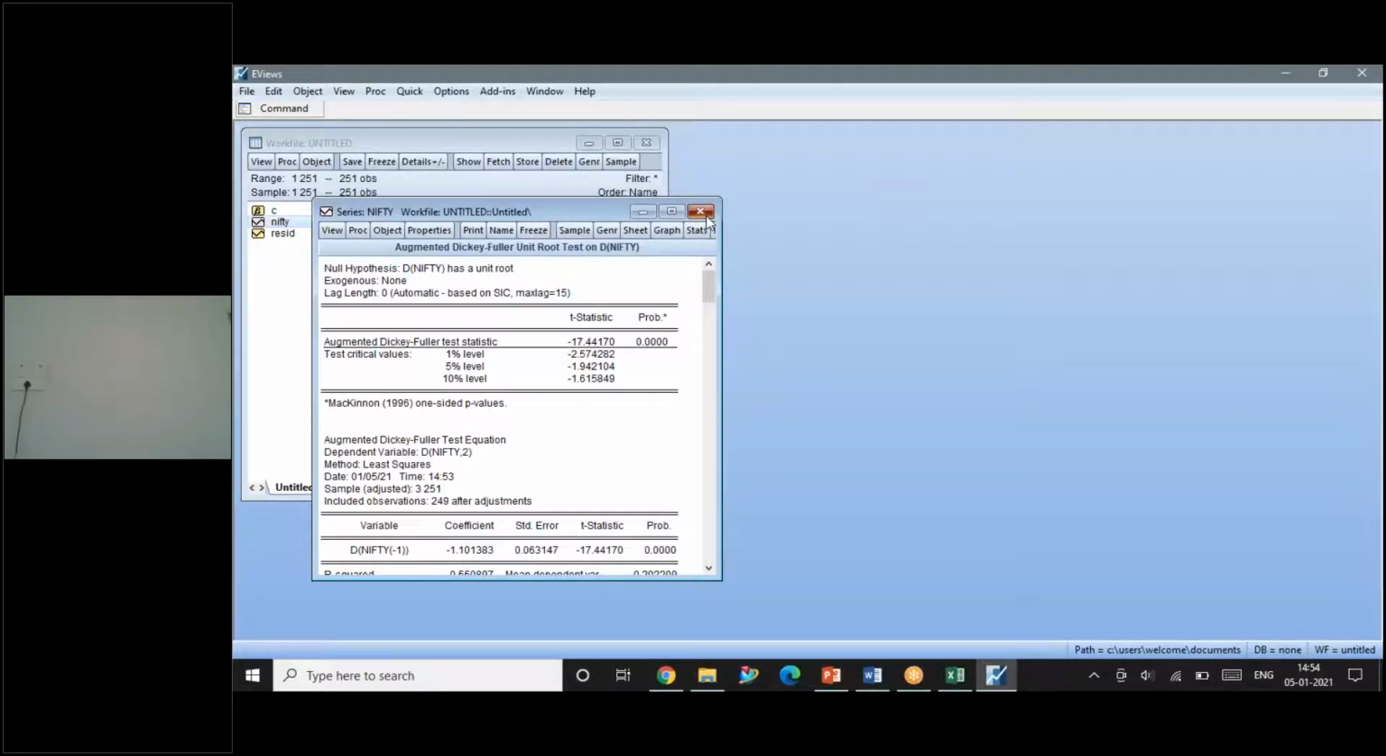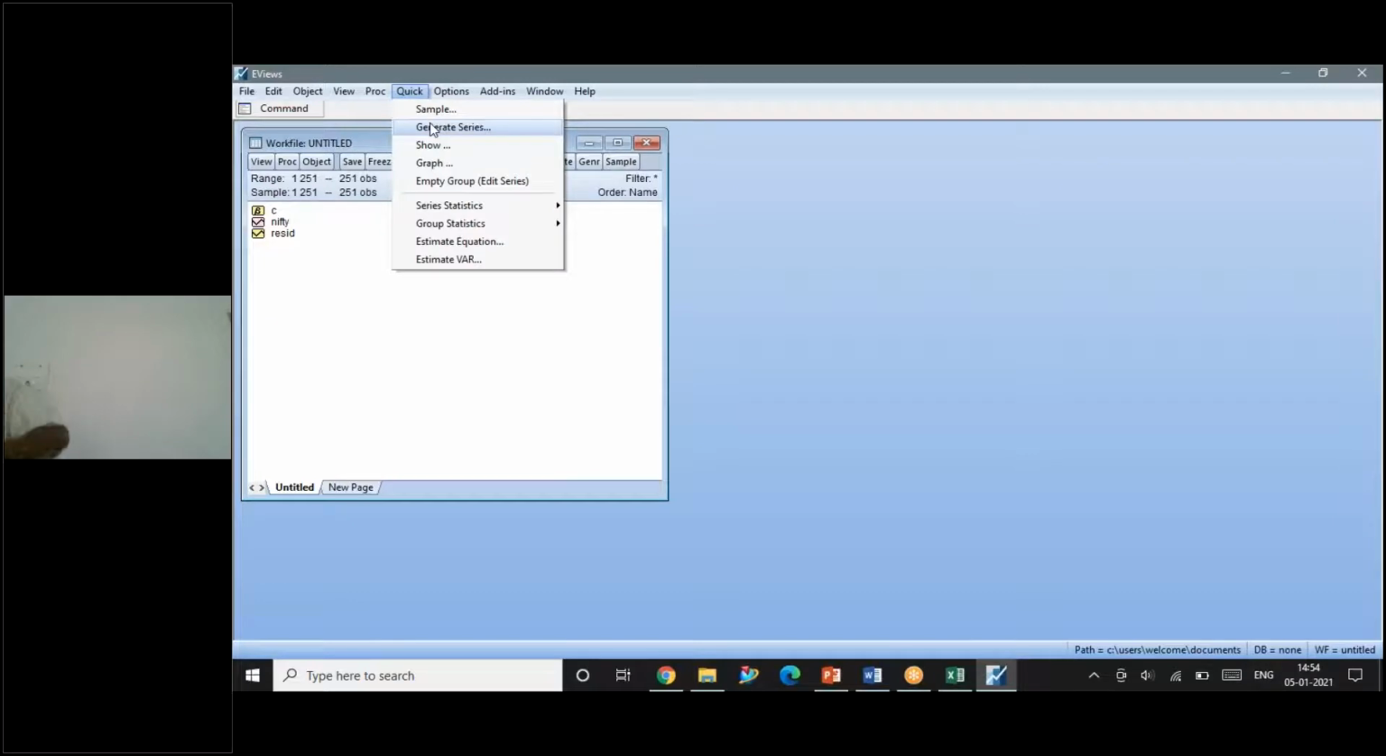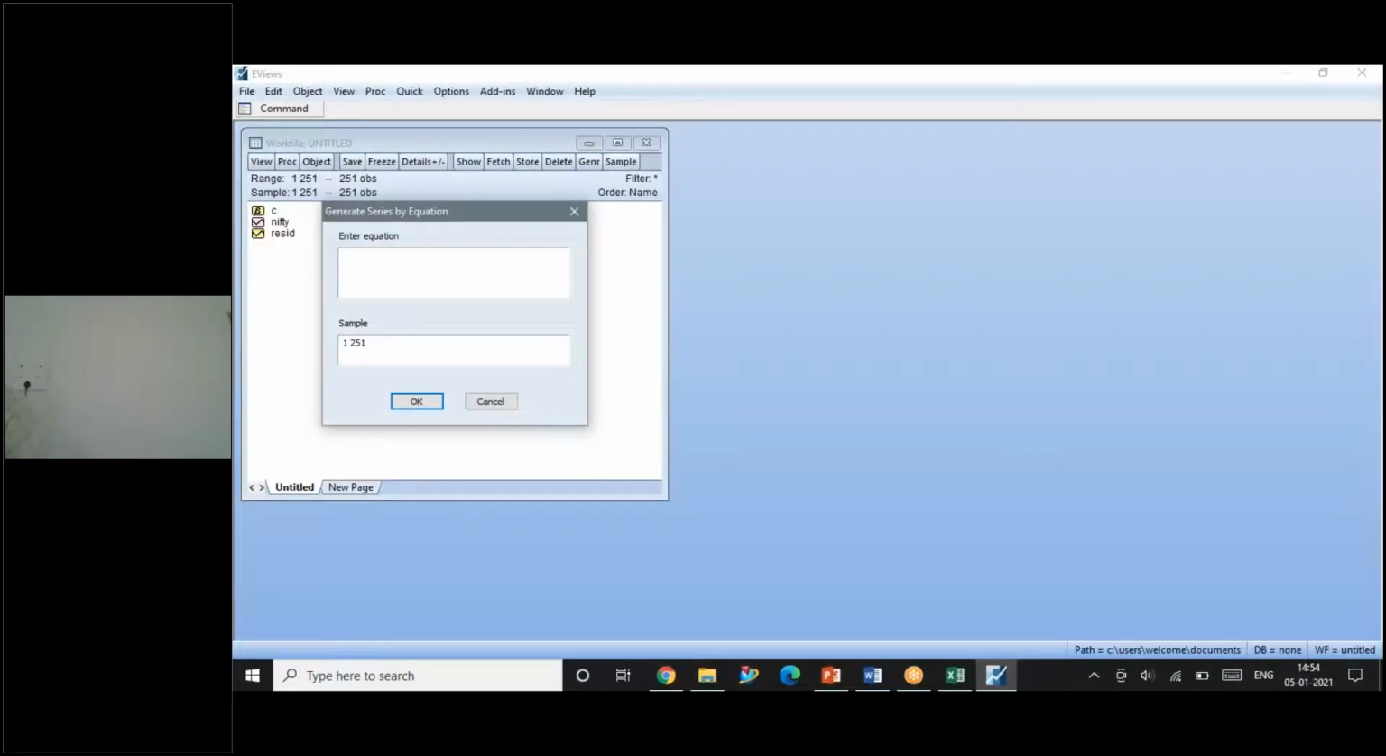So what I have to do is generate a new series. I cannot work with the old data. So I have to work with the new data. To work with the new data, I can either use this GENR tab here or go to Quick and say Generate Series to generate a new series. I want the difference data. So I am naming my variable dNifty, D-N-I-F-T-Y equals to. Whenever you're giving the variable name, please be very careful. You have to give the right variable name because the software is case sensitive.